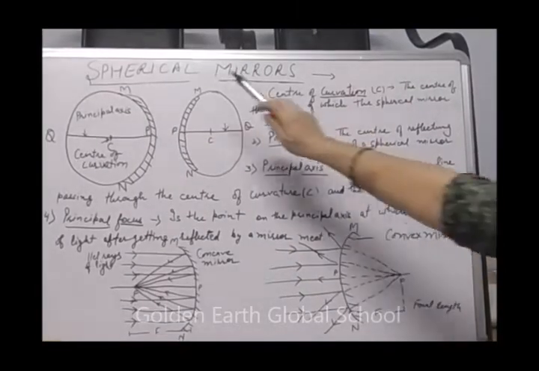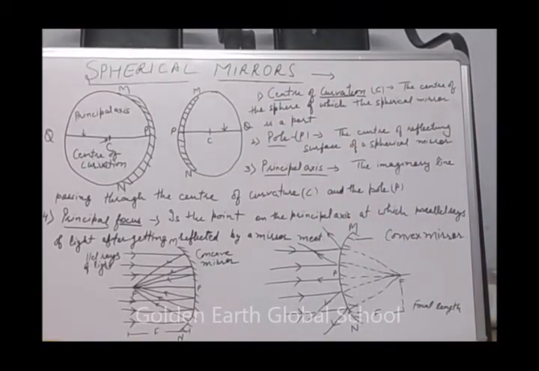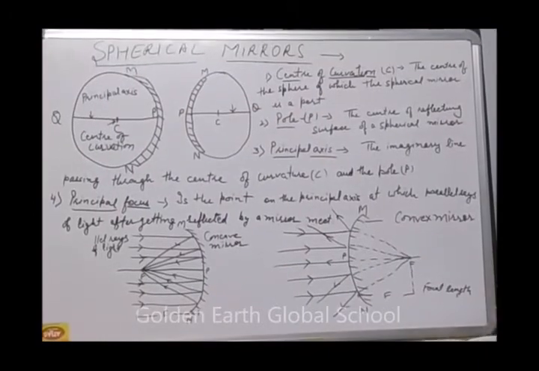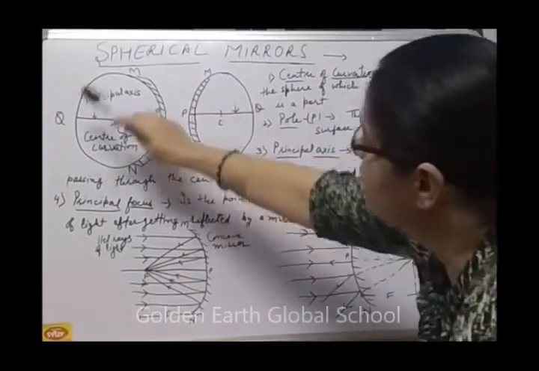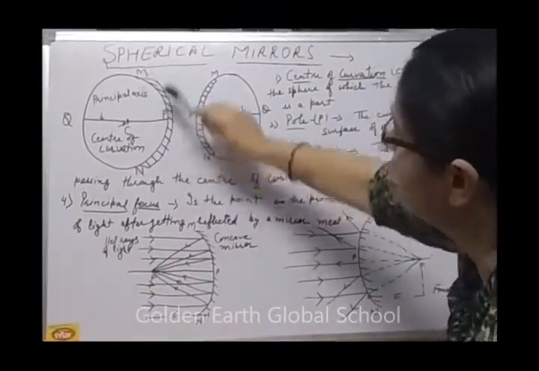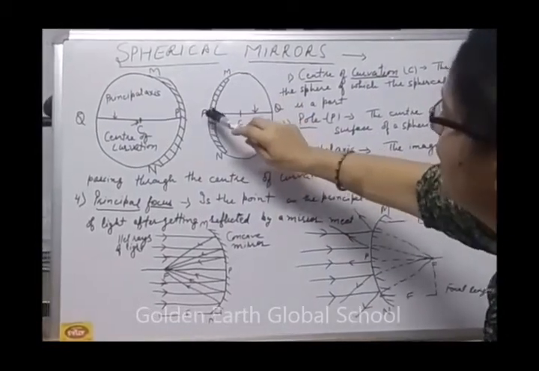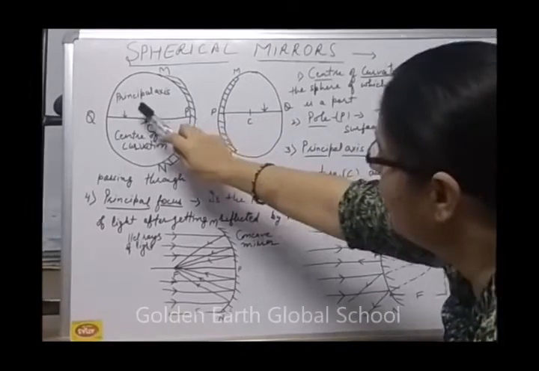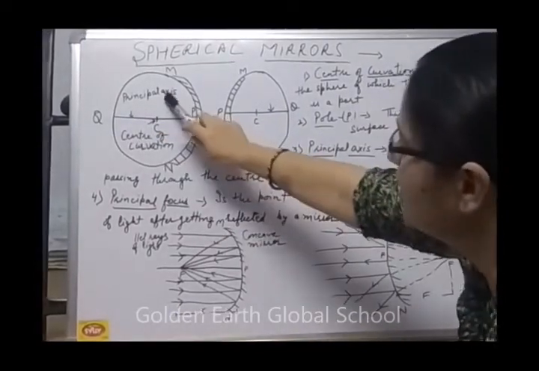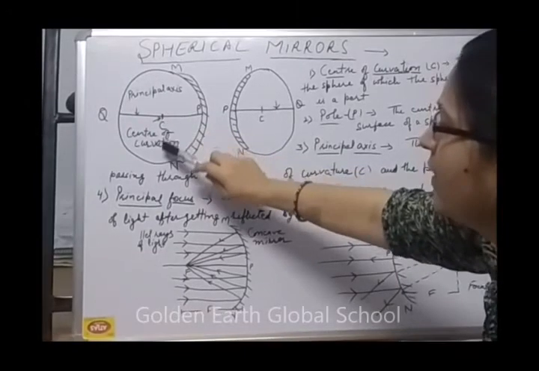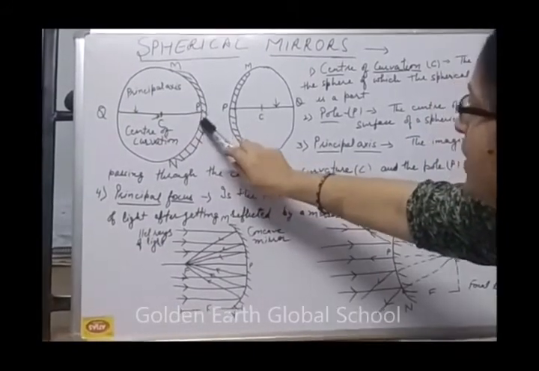These are two spherical mirrors where the sphere is complete. This portion is concave and this portion is convex. This imaginary line is called the principal axis, the radius in between is called the center of curvature, and this is the pole.